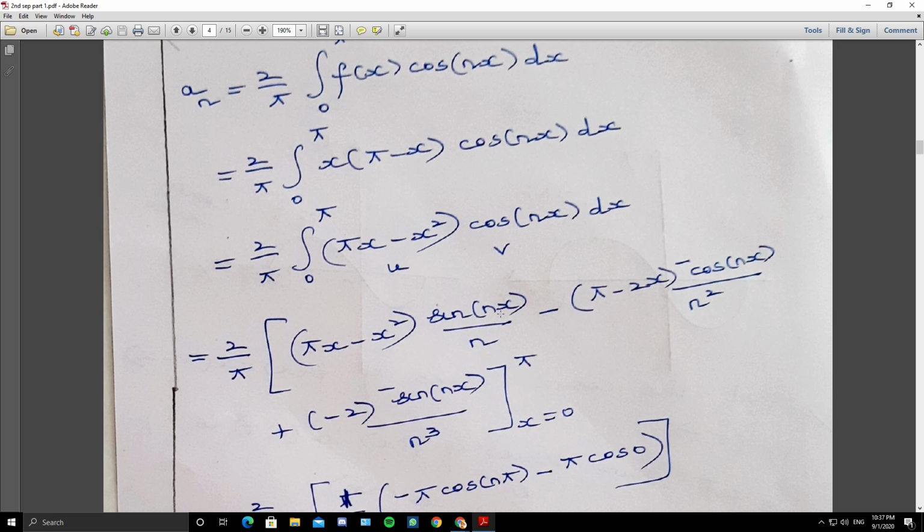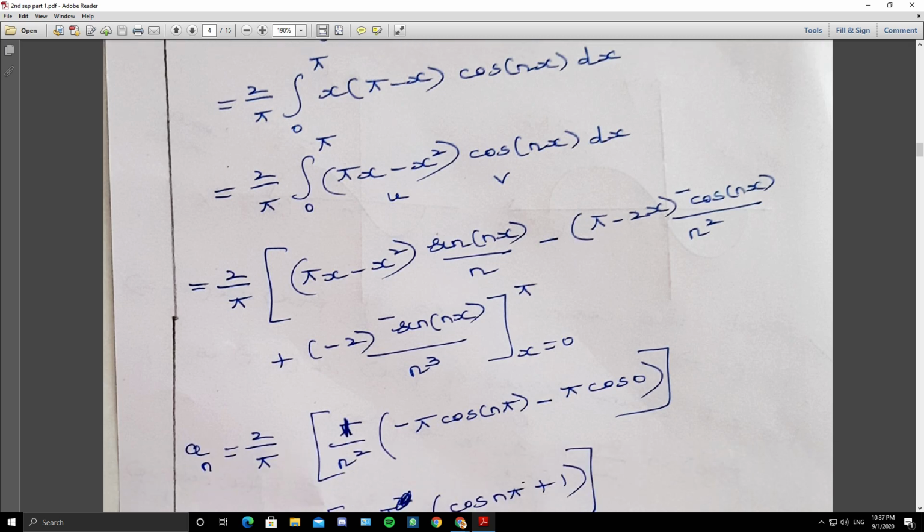And again here the sine function: sine n pi is 0, sine 0 is 0. So the first term and the last term are 0 for both the limits.